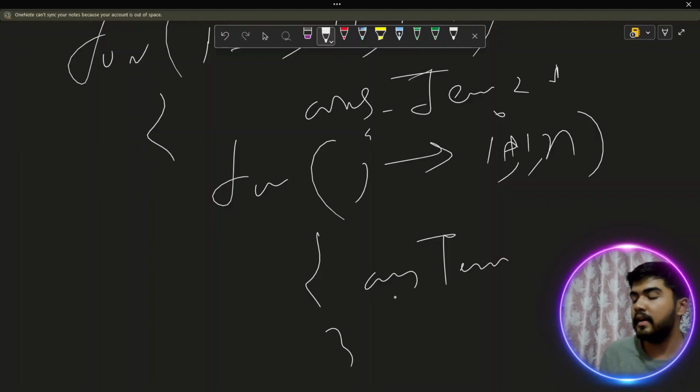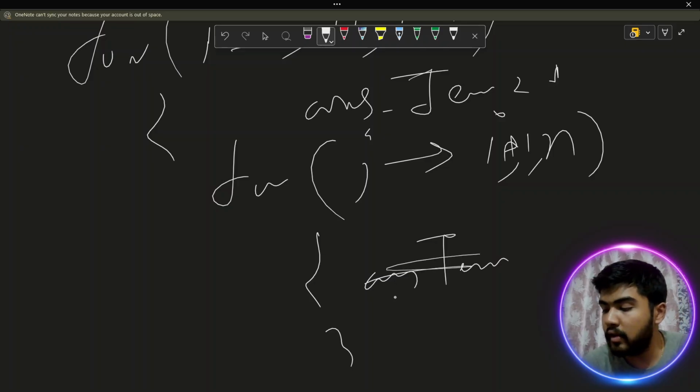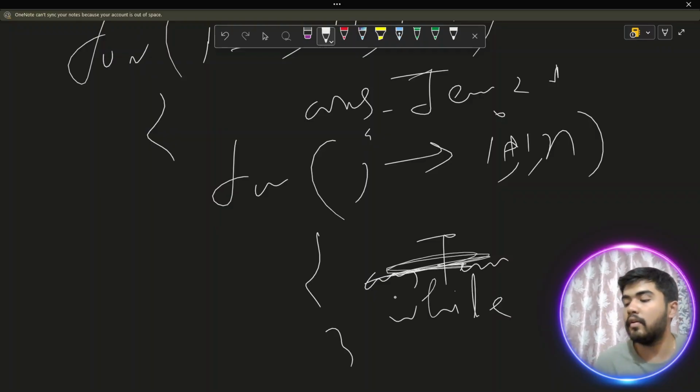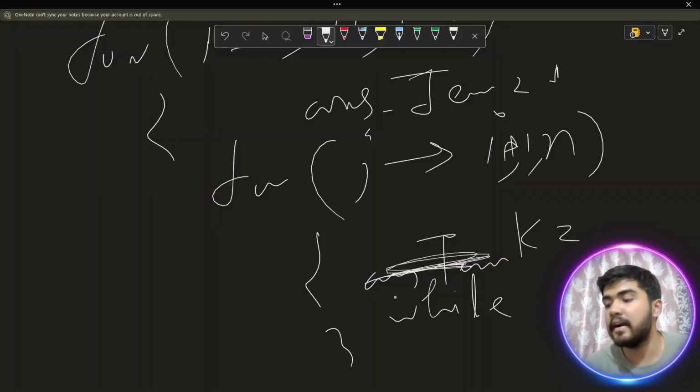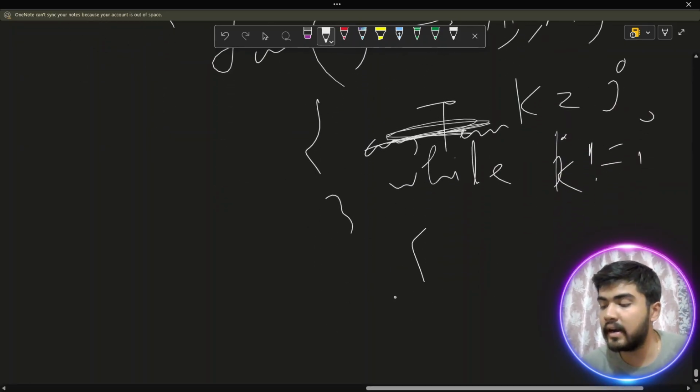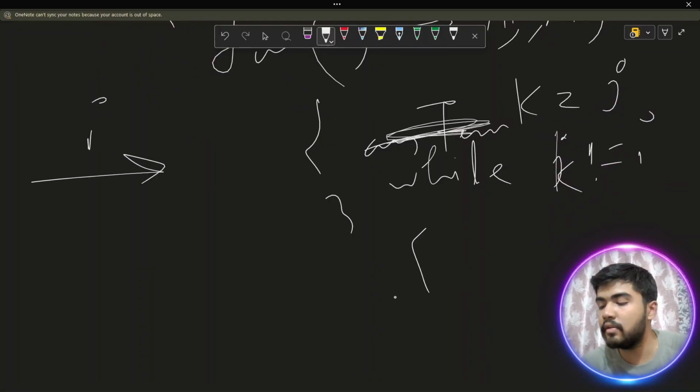From your j, you can write another for loop, a k loop starting from j. You can move while k is not equal to i, and you can move this pointer to the left, as i is on this side. You are starting your j from here, and there is a pointer k.